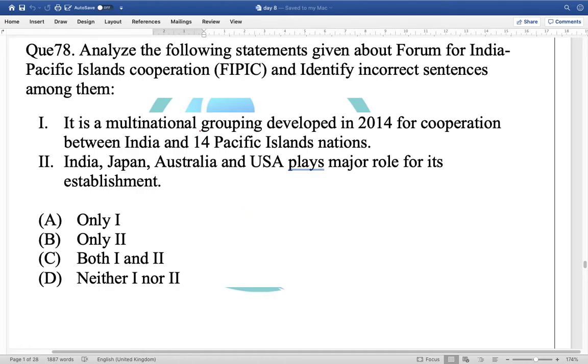The second statement: India, Japan, US play a very important role in its establishment. The second statement is comparatively wrong.